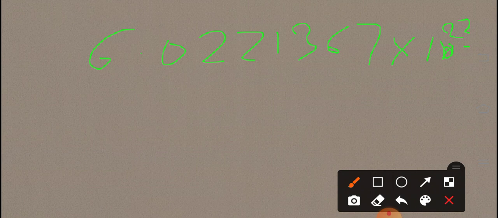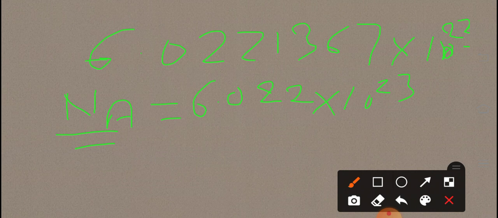This number is also known as the Avogadro number and is represented by Na in honor of the scientist Avogadro. Na equals 6.022 into 10 power 23, the number of Avogadro.